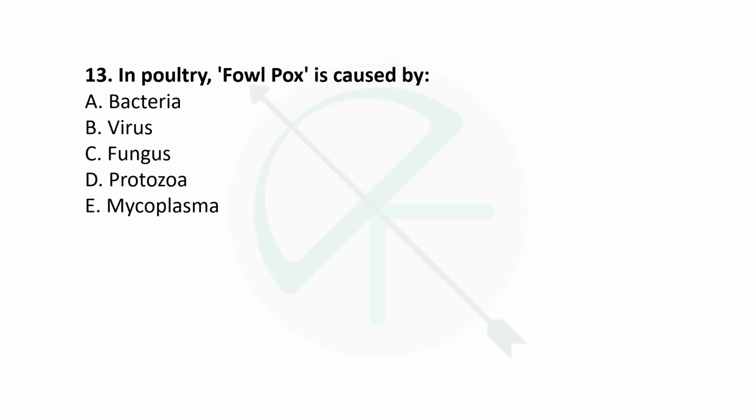Next is in poultry, fowl pox is caused by. Fowl pox is a disease in poultry. It is caused by which of the following? Just like any other poxes, it's a viral disease.